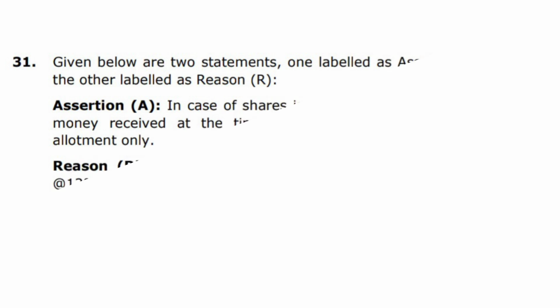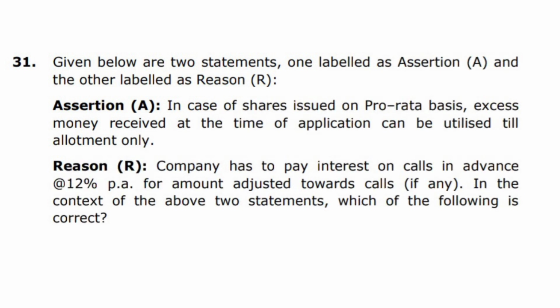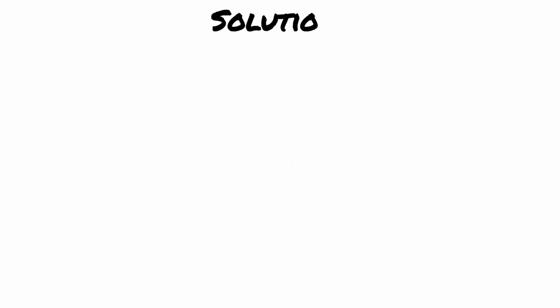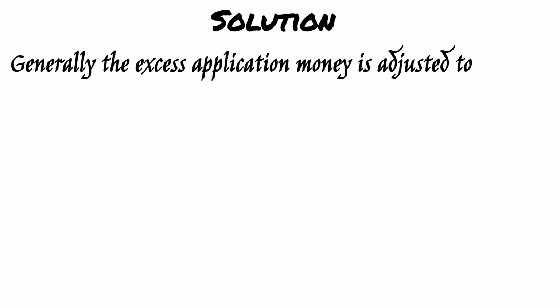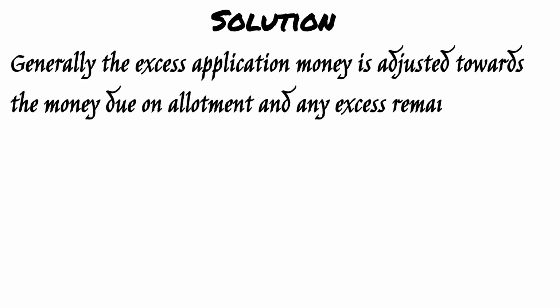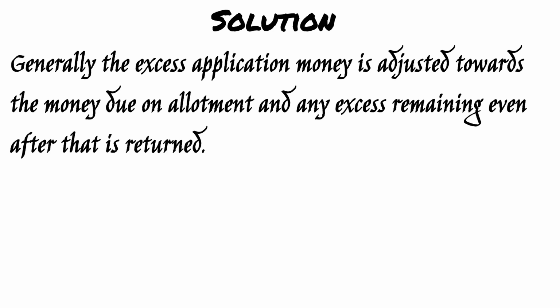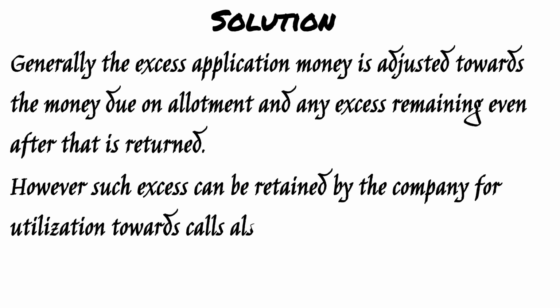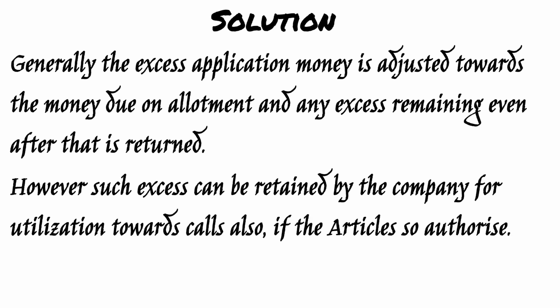Let us look at one more question, an assertion and reason question. The assertion says, in case of shares which are issued on pro rata basis, excess money can be adjusted towards allotment only. This is not true. Mostly it is adjusted towards allotment, but if the articles of the company permit, then the excess application money can also be adjusted towards calls.